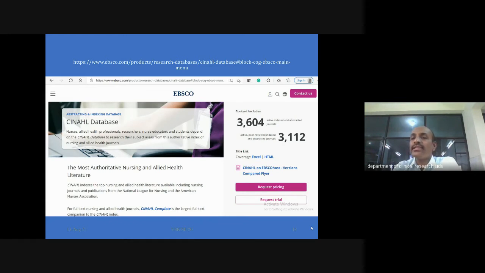As of today's date, you do have this many abstracted journals where you are going to get the database from EBSCO. Basically, with EBSCO you do have a limitation for access. Why I am talking about PubMed and Scopus is that all other databases do have some restrictions. Whenever you have a restriction, certainly you are unable to access through that database.